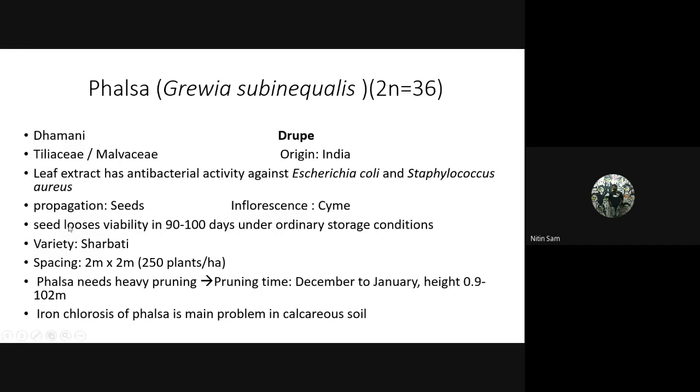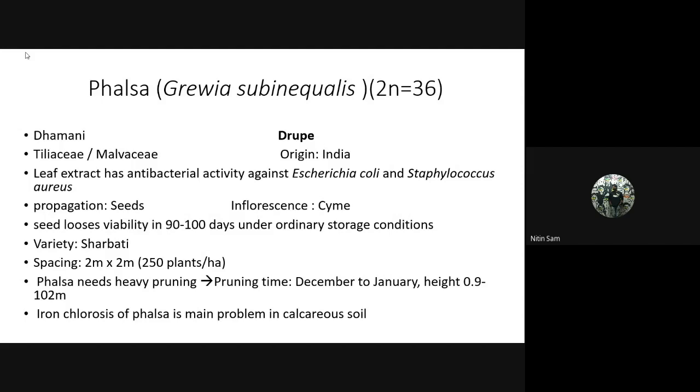Its common name is phalsa, and people get confused. What is the fruit type? Its fruit type is drupe. Don't forget this fruit type, a pulpy drupe. And the family is Tiliaceae or Malvaceae. I have given two family names because recently the Tiliaceae family has been pushed into Malvaceae. So now there is no family called Tiliaceae. All the plants which came under Tiliaceae are now Malvaceae. If the option Tiliaceae is given, please answer Tiliaceae. But if Malvaceae is given, please answer Malvaceae.